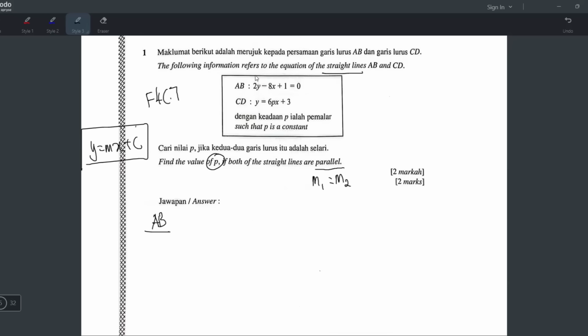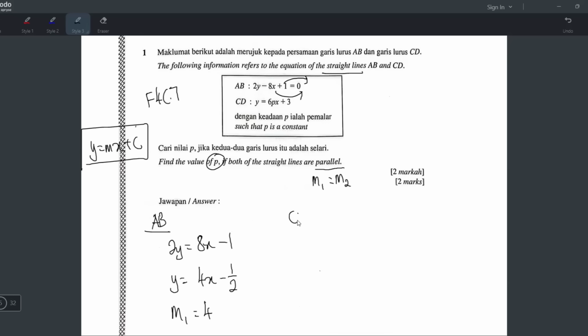So we want the y to be single, so I will leave the 2y. Negative 8x pergi sana jadi 8x, plus 1 pergi sana jadi minus 1. But linear form dia mesti 1y. Dia tak boleh 2y. So kena bahagi 2, jadi 4x, bahagi 2 jadi 1 over 2 here. So as you can see, the gradient is 4. The gradient of this line is 4.